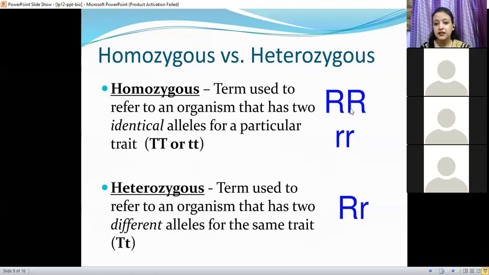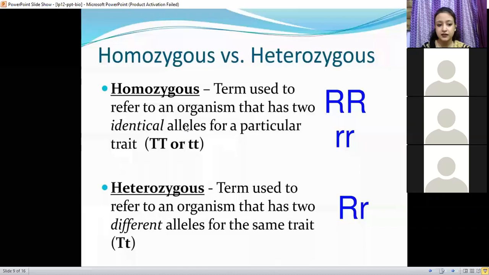Here you can see both of them have capital R. Or if it is written capital T, it means one version is for tall and the other is also for tall. Another example is one version of the trait is small and the other is also small.